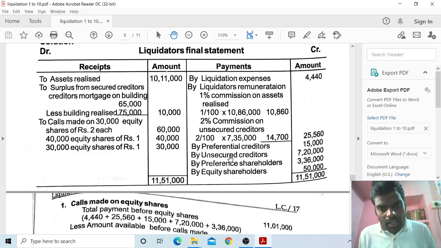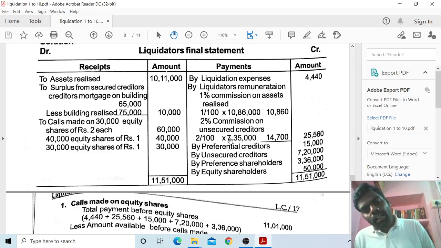So preferential creditors 15,000 plus unsecured creditors 7 lakh 20,000, so 7 lakh 35,000. Because sufficient amount is there here, 2 divided by 100 into 7 lakh 35,000 is equal to 14,700. So 14,700 is the 2% commission on unsecured creditors. Next, preference shareholders 3,36,000. Next, equity shareholders rupees 50,000. In this amount you have to pay all these payments. So the remaining balance is the same on both sides.